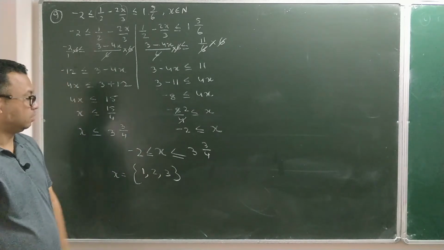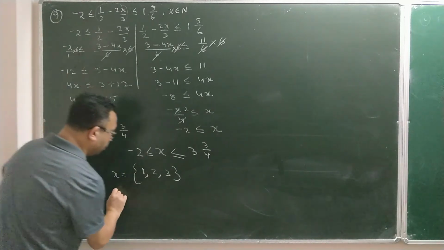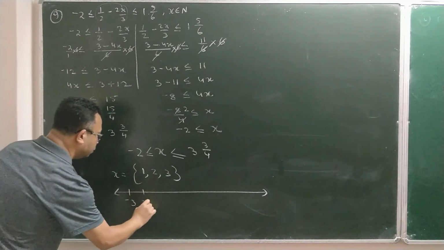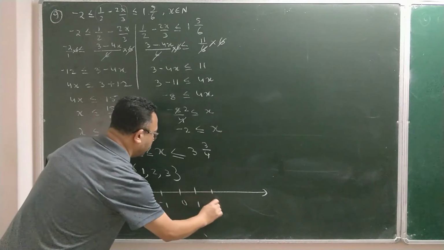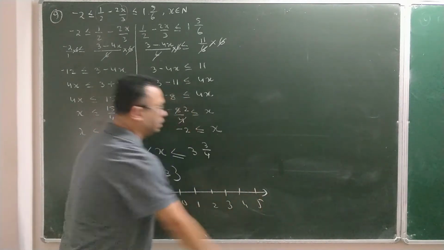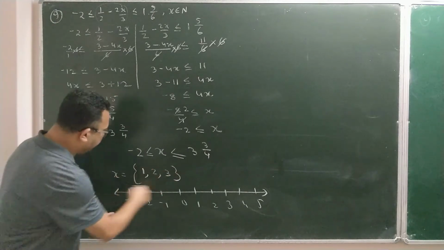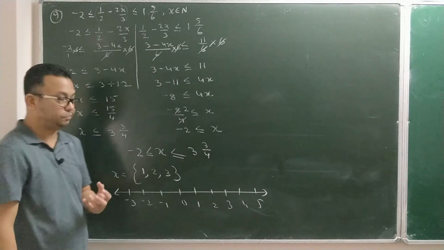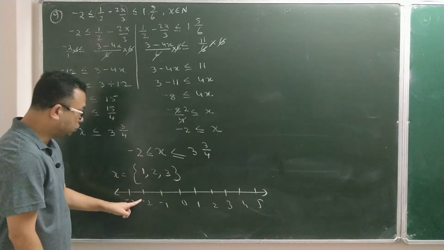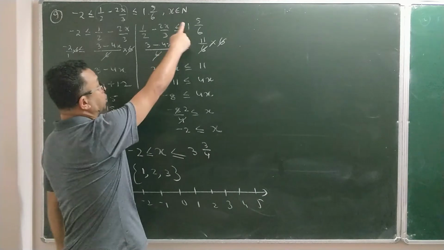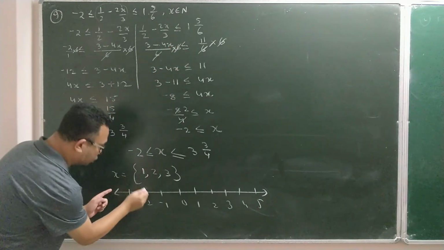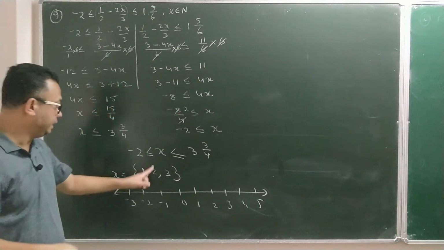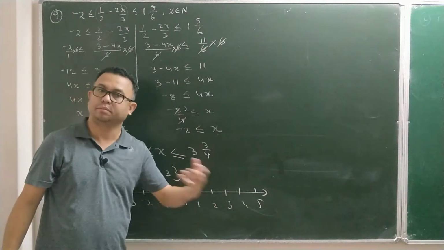Then there is also one more part of the question, also make a number line. Now see, I am going to make a number line for this one. Starting with minus 3, minus 2, minus 1, 0, 1, 2, 3, 4, 5. Something like this I am going to write. Even if you are not finding the solution set, if you are asked to find the number line, what is the usual process? If x was belonging to a real number, then directly you will start making a circle at minus 2, and 3 by 4 means somewhere here near to 4. You will make a circle. If equal to is there, you will shade it, and if equal to is not there, you will not shade it.